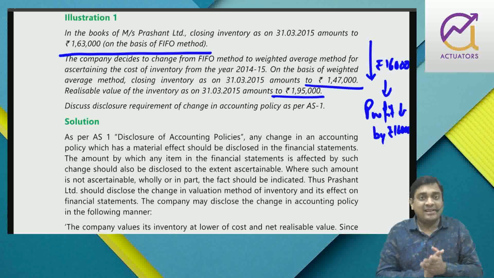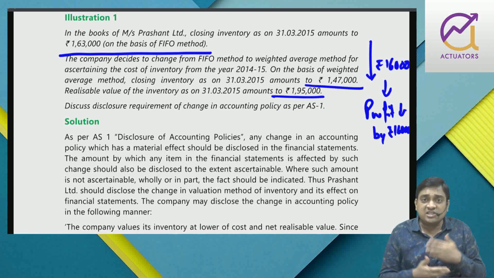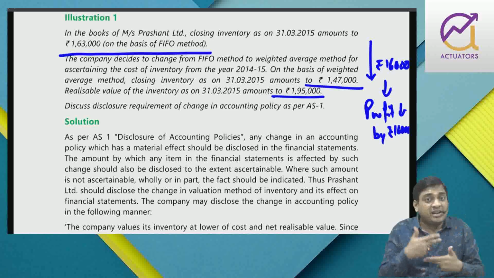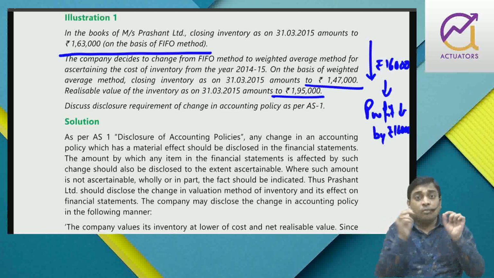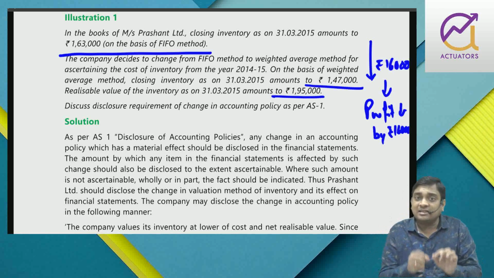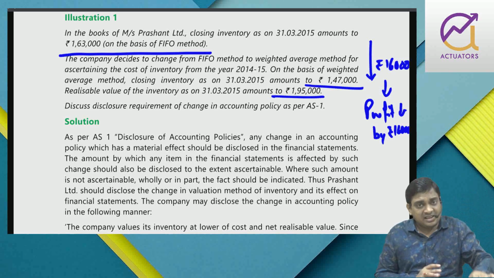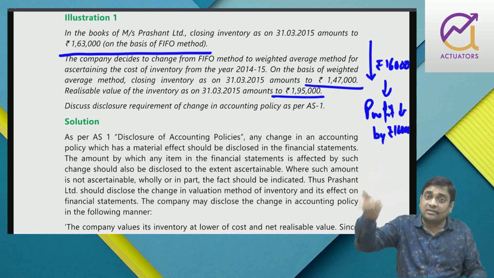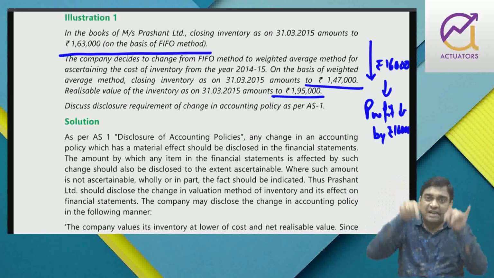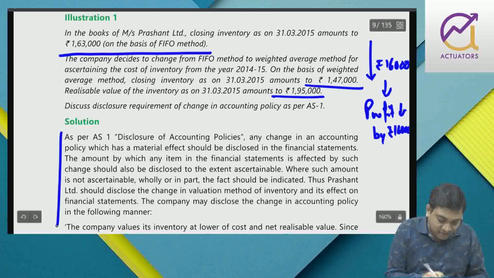So first of all, I will write like this. Just listen to me very carefully. As per AS1, which deals with disclosure of accounting policy, whenever there is a change in accounting policy which has a material effect in the current year or which is going to have a material effect in future, both facts must be disclosed in the current year itself. Even if it is affecting the current year, you have to disclose in the current year, and even if it's going to have a future effect but no effect in the current year, still that fact must be disclosed in the current year, right? You can just read, they have written like this only.